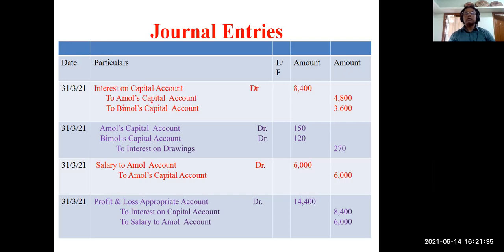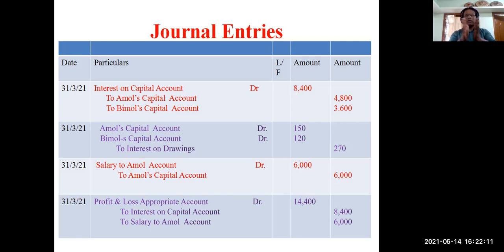All these things we have to transfer to profit and loss appropriation account. So let's go one by one. See, if it is an expense for the firm, then profit and loss appropriation will be debited. But if it is gain for the firm, profit and loss appropriation will be credited. Let's see how it is there. See, profit and loss appropriation account debit to interest on capital and to salary to Amol. So interest on capital and salary to Amol, these two are expense for the firm. These are gain for the partner.